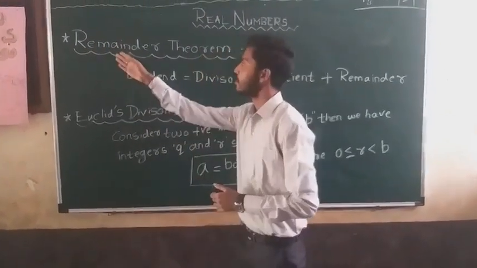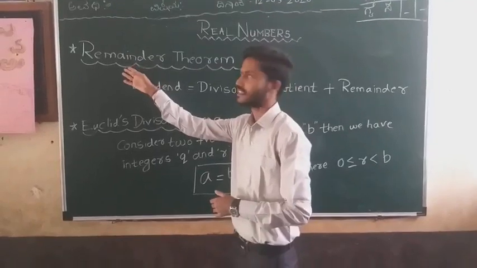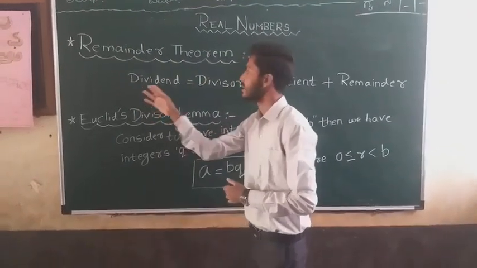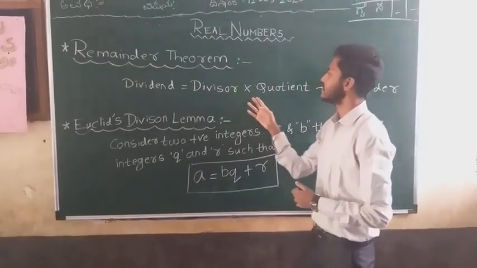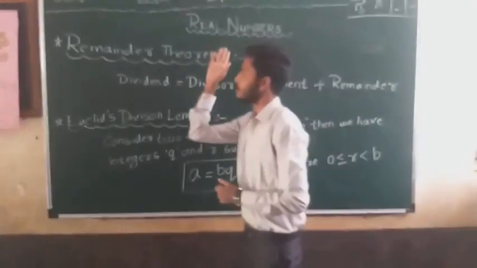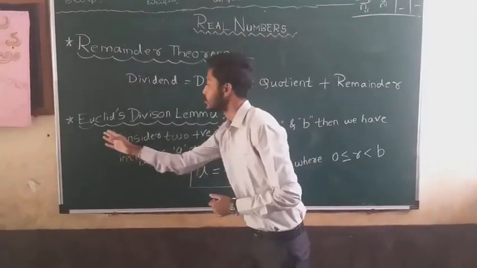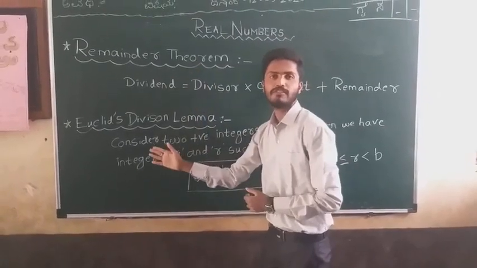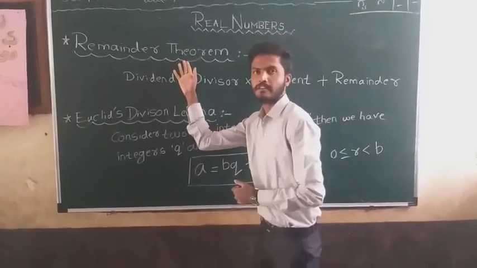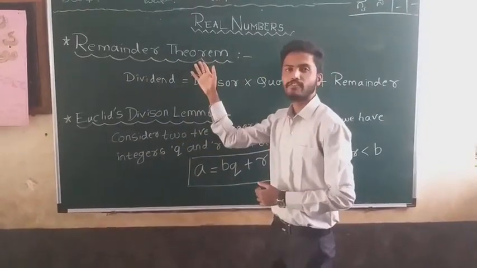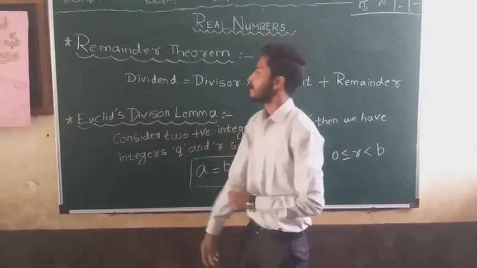We have already studied in our 9th class about the remainder theorem, which clearly states that the dividend is equal to divisor into quotient plus the remainder. Now the first topic in real numbers is Euclid's division lemma, which is the extended form of the remainder theorem.